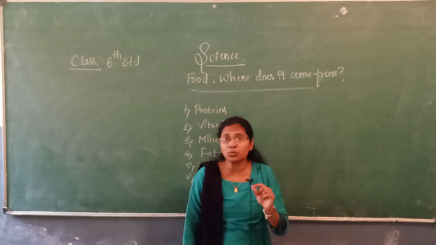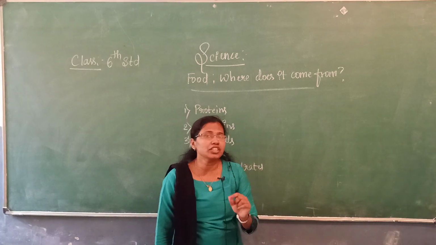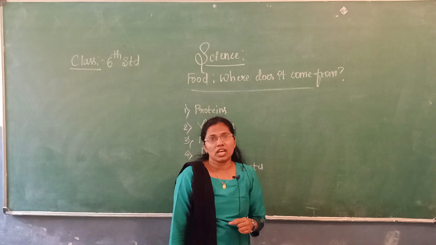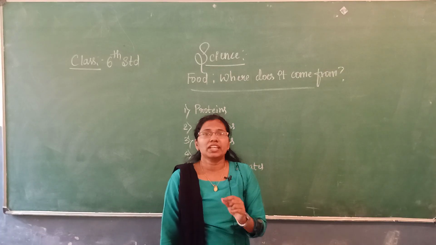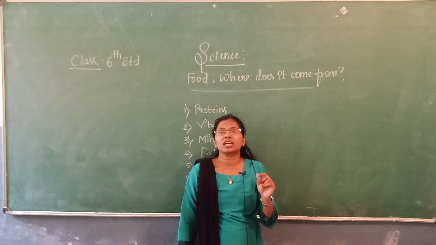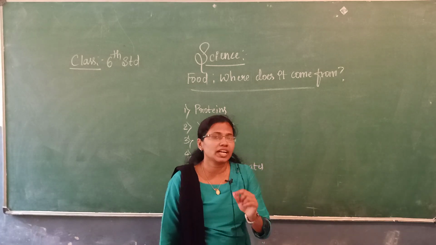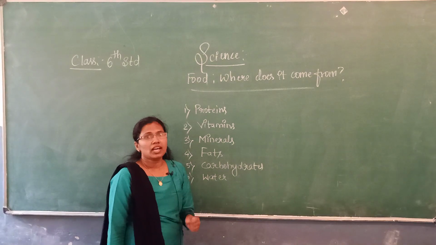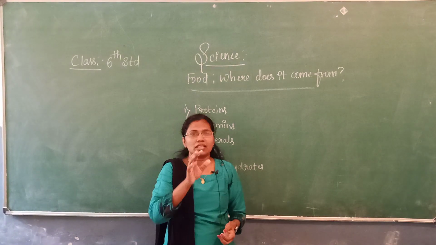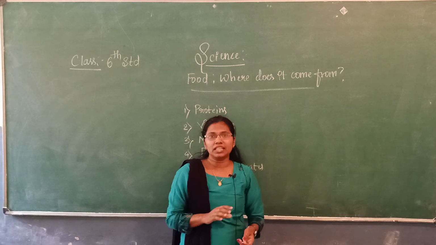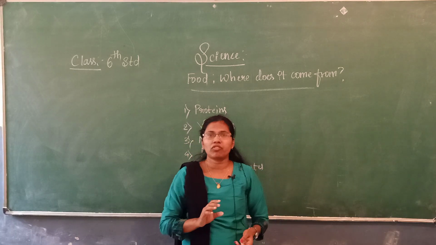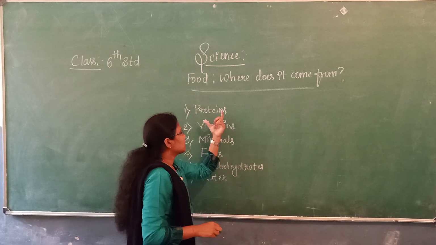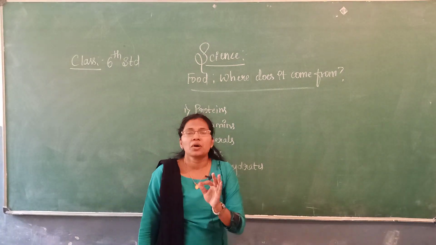Here, how do these nutrients get into our body? Of course by taking the food. Then the question arises, what kind of food should we eat so that these essential nutrients get into our body? Can we eat only rice and sambar, or only idli, or only one type of vegetable? Just by eating only one kind of food, we won't get these nutrients into our body.